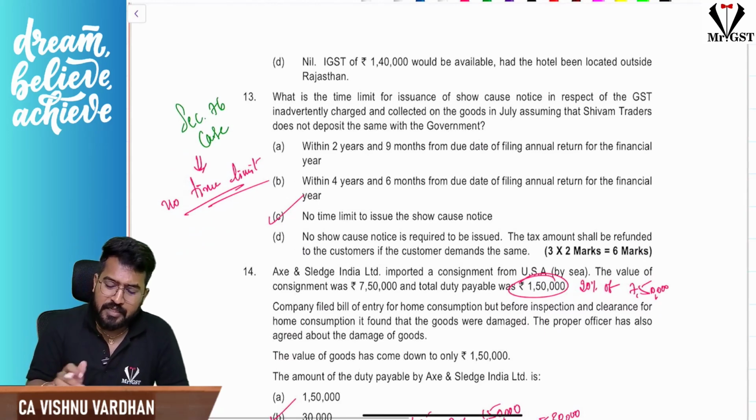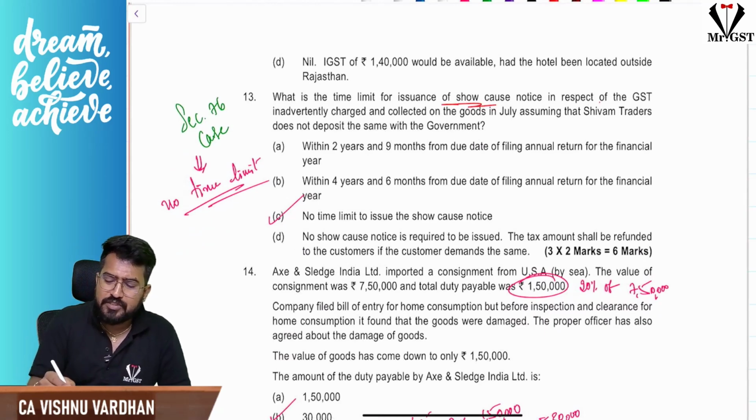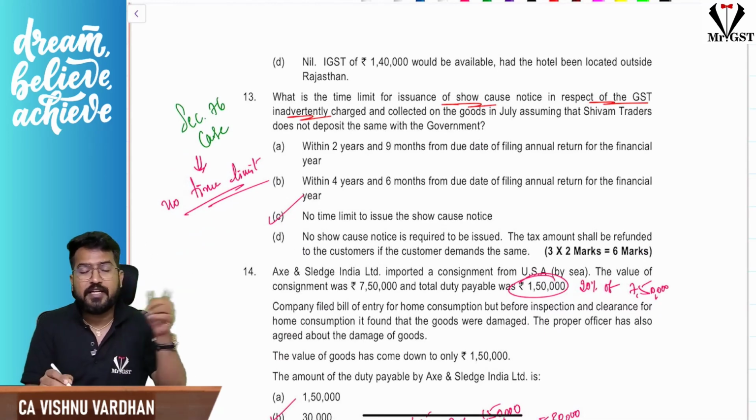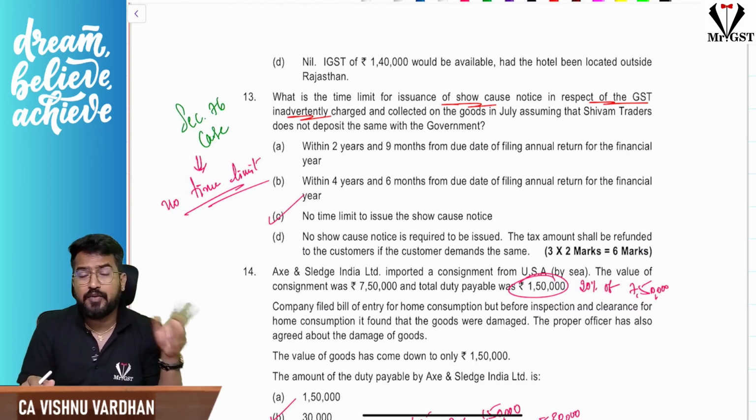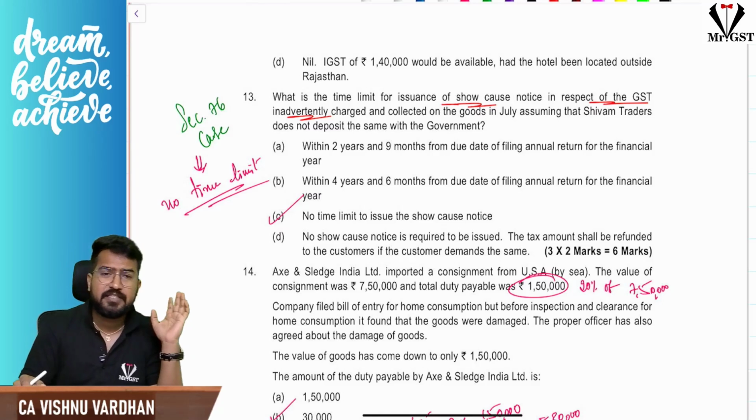Next, there is one more thing. A show cause notice is issued with respect to the GST inadvertently collected on the 25 lakhs sales, where 5 lakhs is not liable to pay GST. Imagine that fellow has not paid GST on that 5 lakhs.